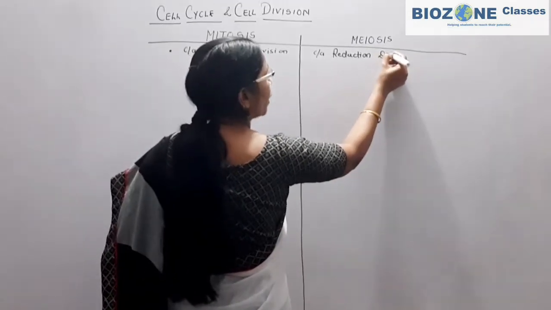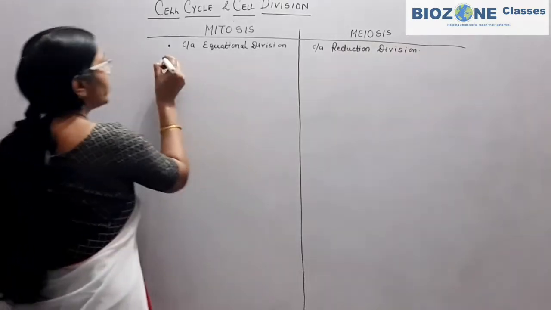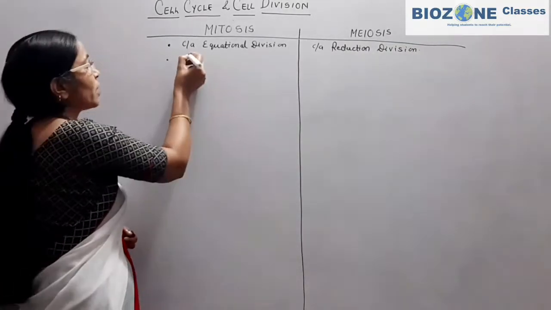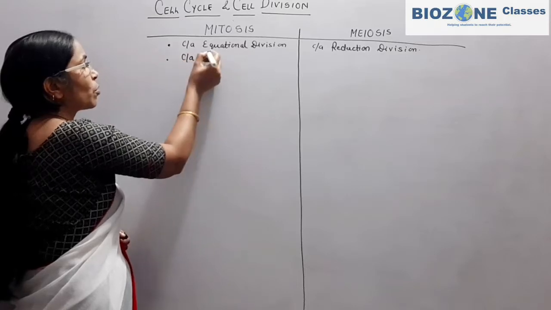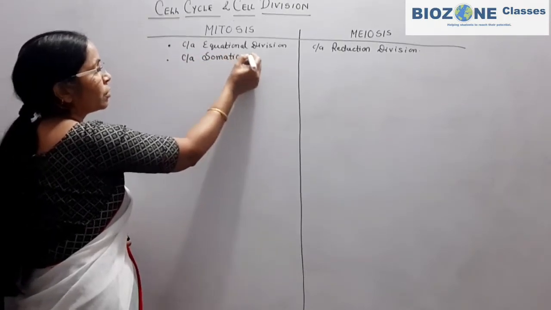Therefore, it is called reduction division. The mitosis division takes place in somatic cells or vegetative cells. That's why it is also called somatic cell division.